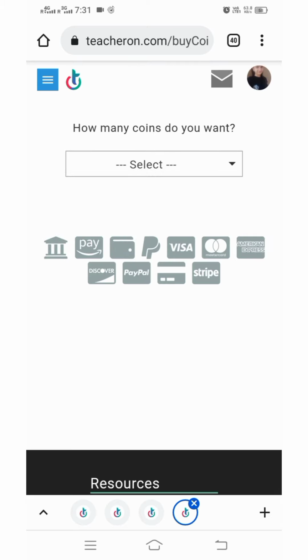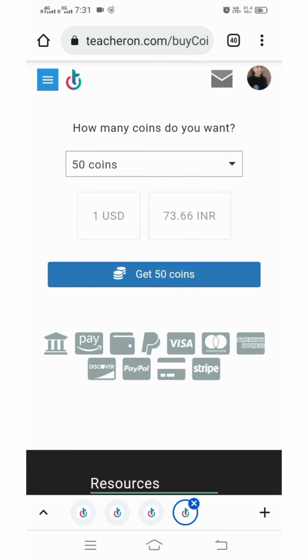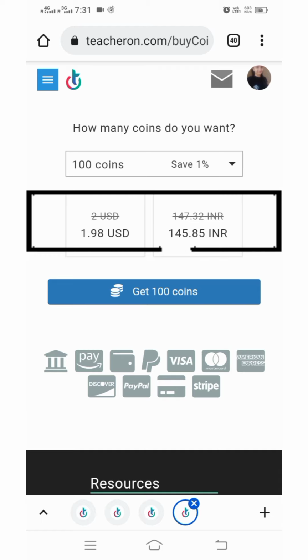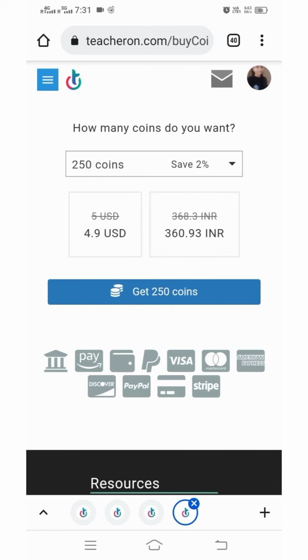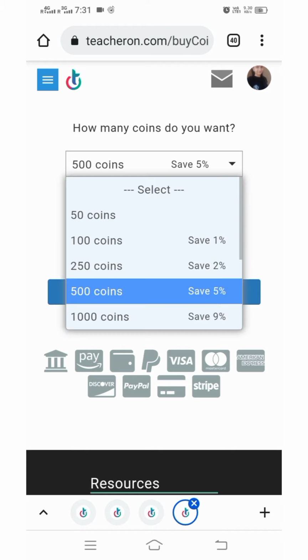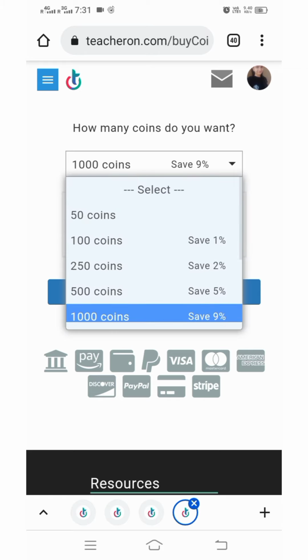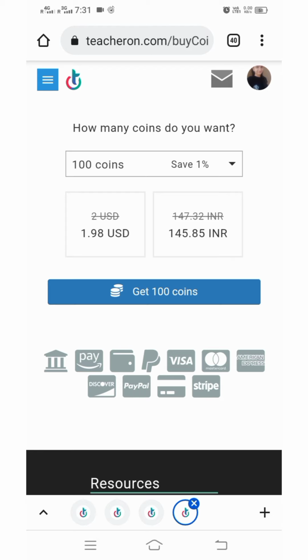You can see for different numbers of coins you will get different prices, and that's the thing that I love about this website, because you can buy the minimum number of coins. You can even buy 50 coins, you can buy 100 coins, depending upon the amount you want to spend. If you want to contact only one student, like you have an inquiry you are interested in, then you can buy coins accordingly. You have already seen the price of 100 coins, that is 146 rupees. I think you can easily contact at least one student with that. Another good thing is that these coins never expire.